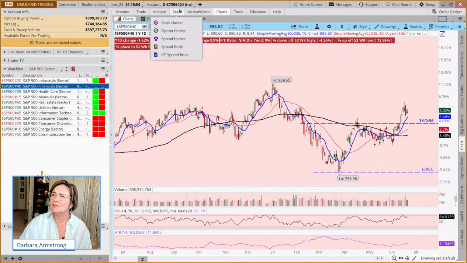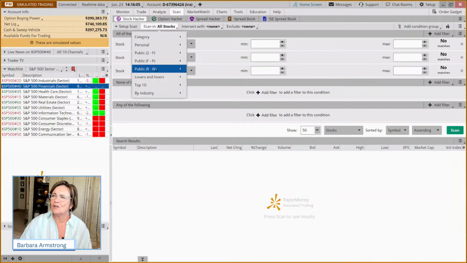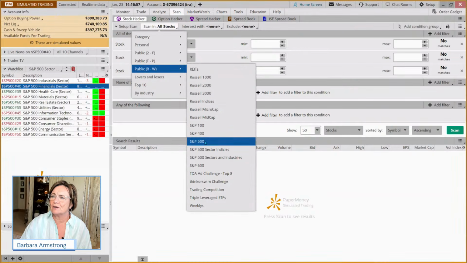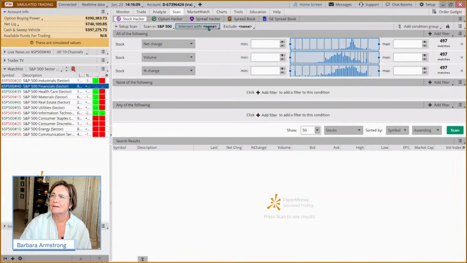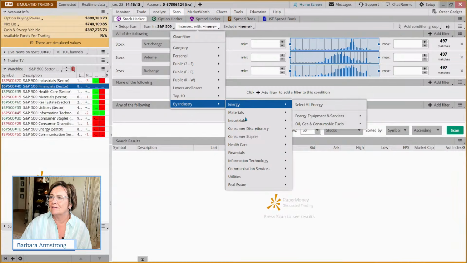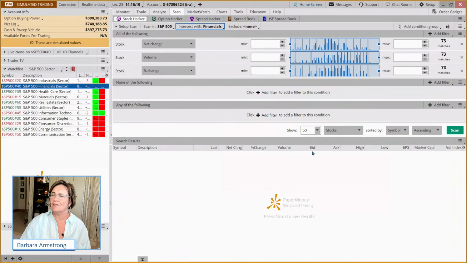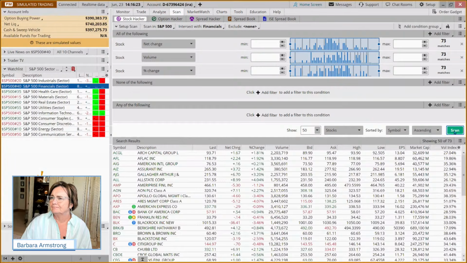We could come over here to the scan tab. Actually, we don't want to look at all stocks. Let's just pick stocks that are part of the S&P that are also part of the financial sector. We don't care which industry group, just select all financials. And we're going to run that scan.